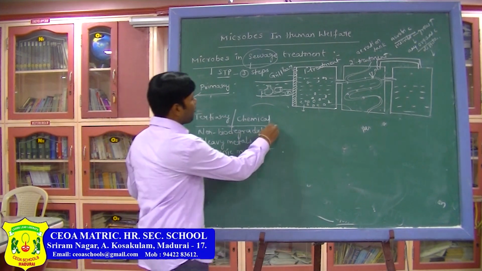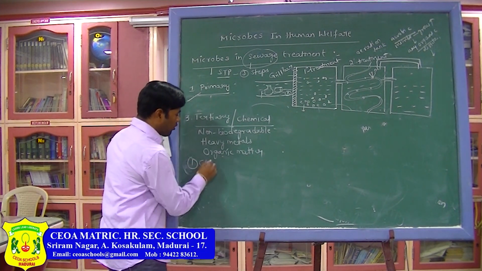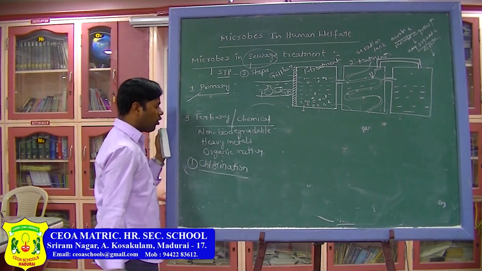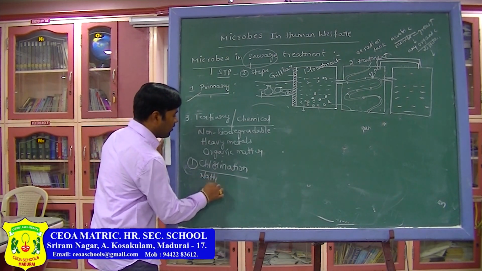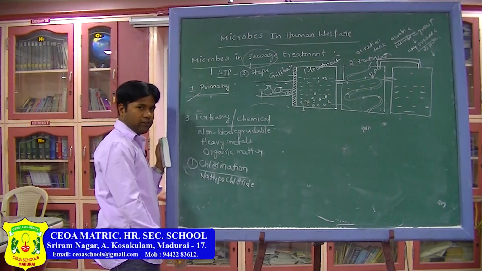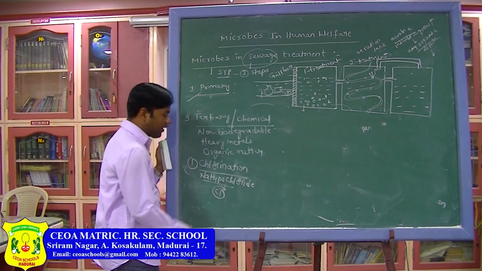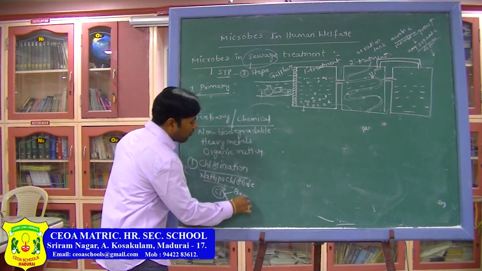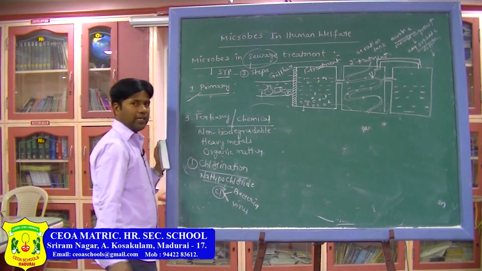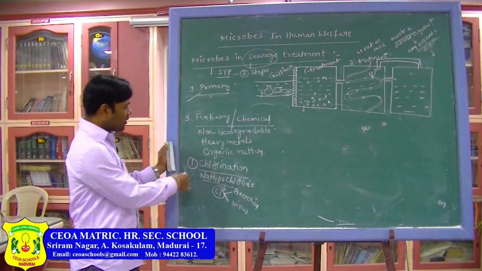In this process, first one, the chlorination process. First I am going to explain about the chlorination process. Sodium hypochlorite. What is that? The chemical we are using, we are sending into the water. In this, what is present? Chlorine is present. That chlorine kills disease-causing microorganisms like bacteria and viruses. Due to that, diseases like cholera will be prevented. Okay.